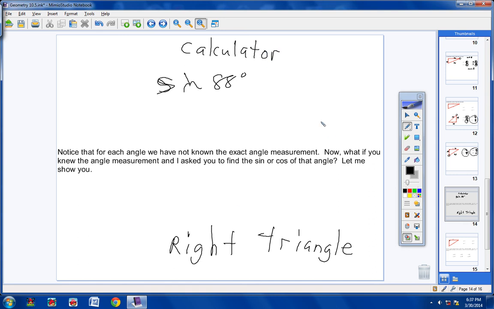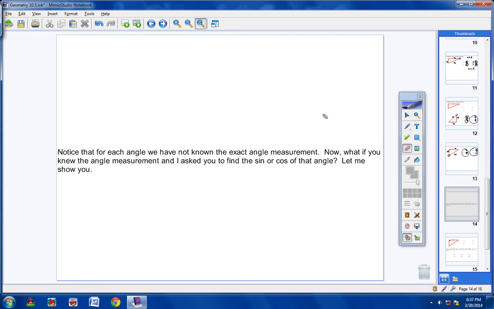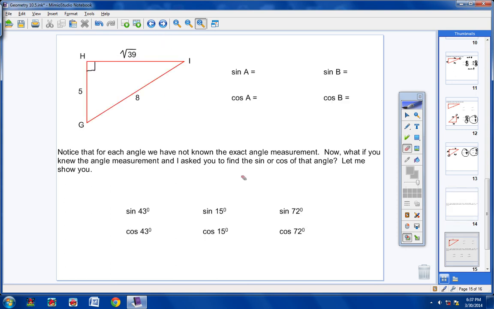Now, if you're not getting the answers that I'm about ready to show you, you might have to call me or email me, and I might have to walk you through it over the phone. But you need to make sure that your calculator is in degrees, not radians. Your calculator has to be in degrees, okay? So let me show you what we would do. Go ahead and copy these problems down and then work them out with me. I want us to find the sine and cosine of 43 degrees, the sine and cosine of 15 degrees, and the sine and cosine of 72 degrees.